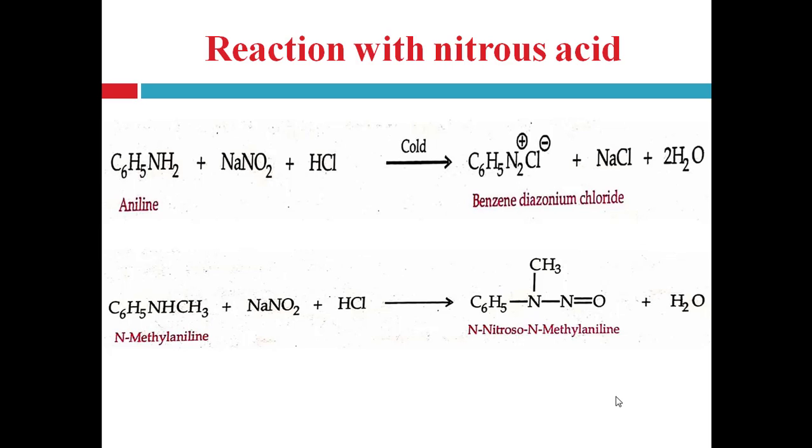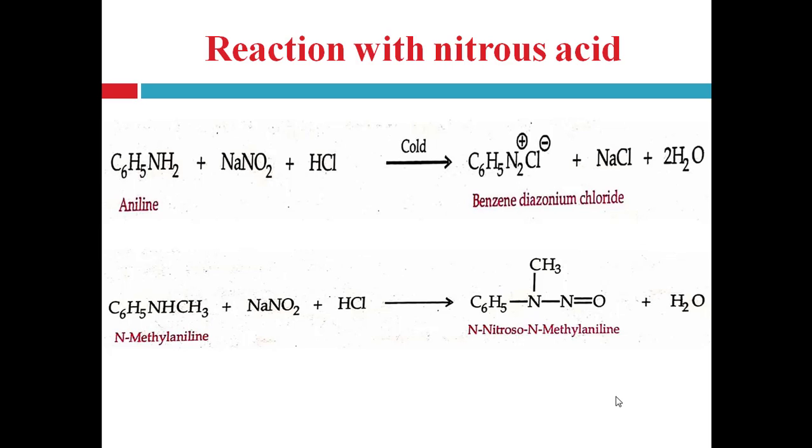It is unstable at room temperature or on storage. That's why it is prepared in the reaction, right? It is not added from the outside, but it is prepared in the reaction mixture. So whenever nitrous acid is required, NaNO2 is added with hydrochloric acid or sulfuric acid.